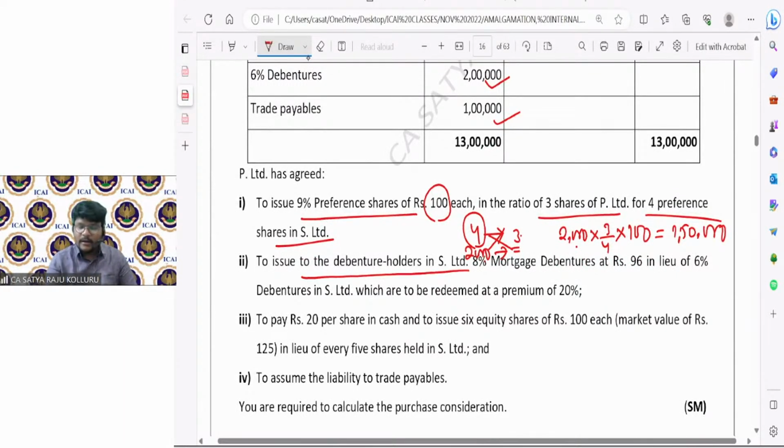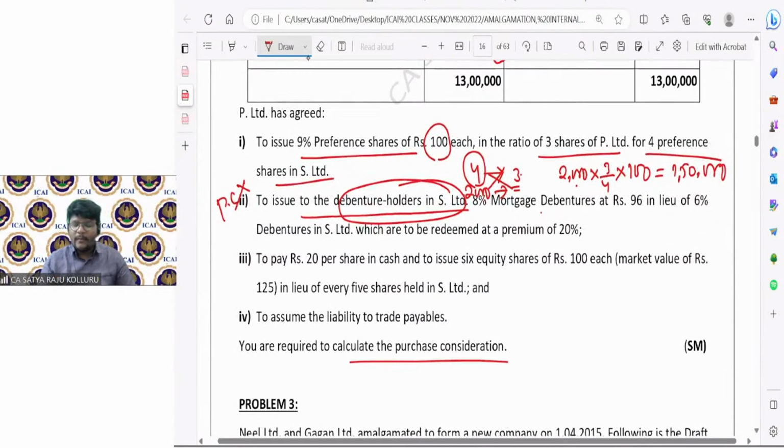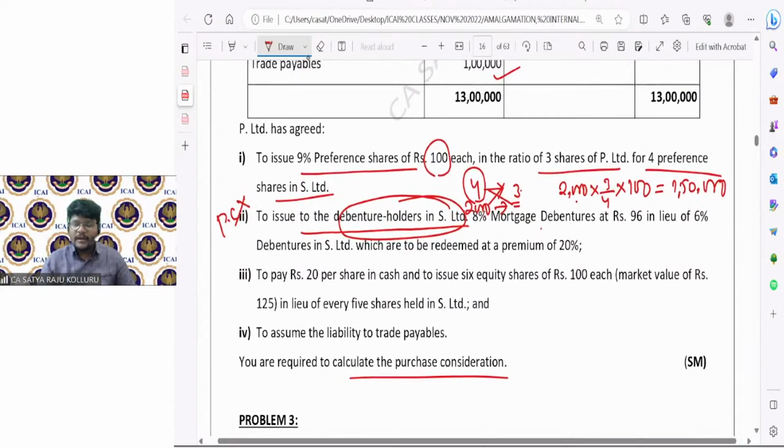Next, to issue to the debenture holders in S Limited, 8% mortgage debentures. Sir, debenture holders of the selling company do not form part of PC. No need to think, because the ultimate requirement is calculation of purchase consideration. Amount payable to shareholders of the selling company alone is treated as PC. No need to read or waste time. Okay. Come to point number 3.